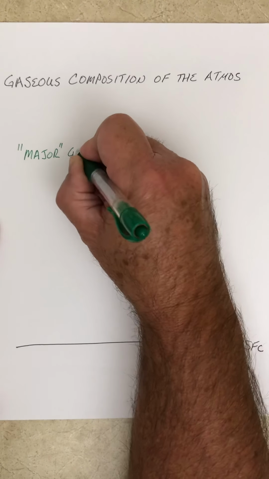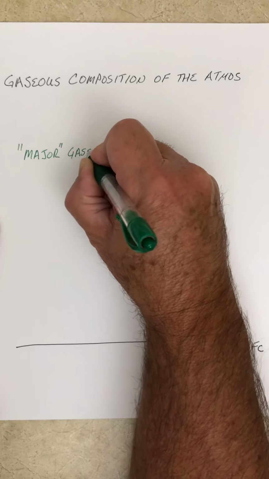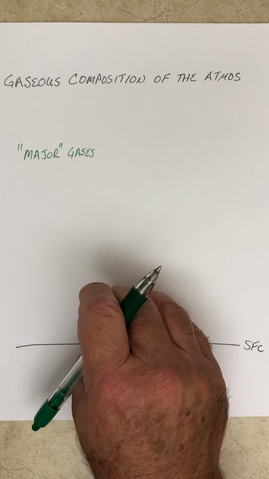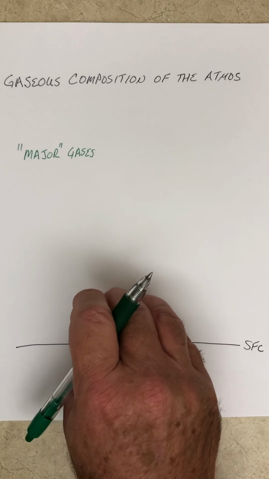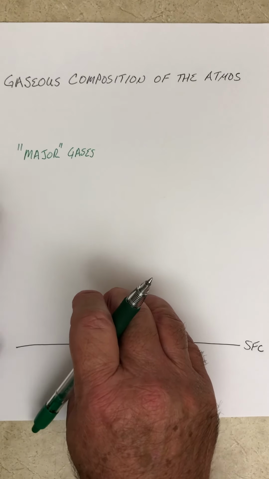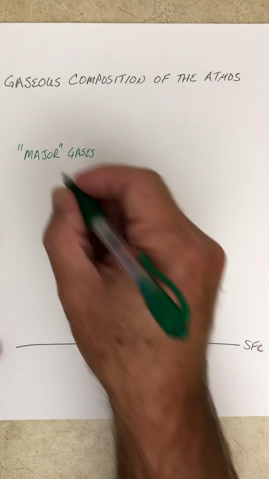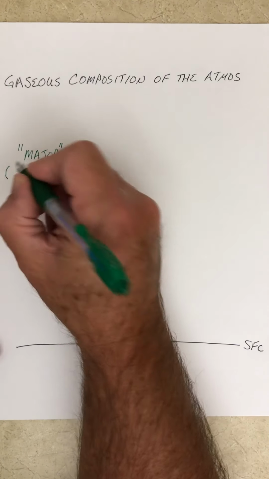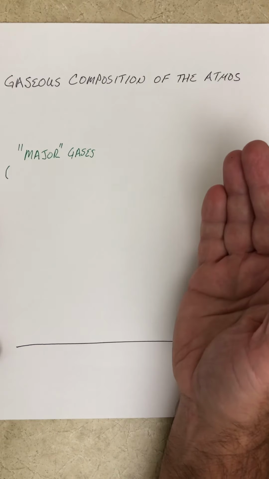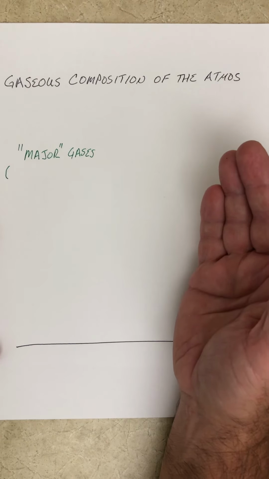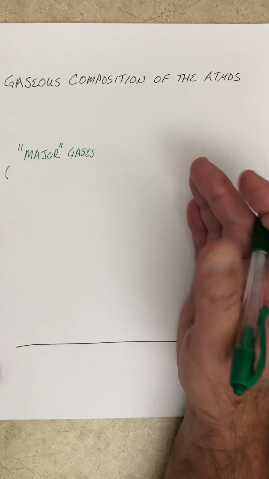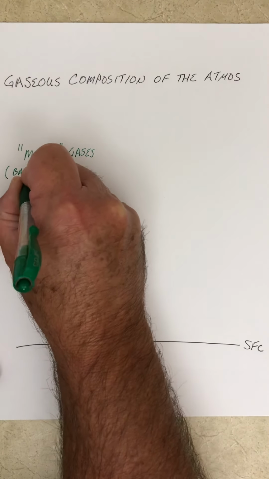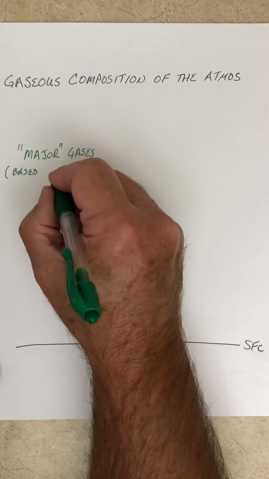So let's take a look at the major gases in our atmosphere to start off with. Let's define what we mean by major. Generally speaking, they're not major because of what they do. They're major based on the percent of the atmosphere that they comprise.